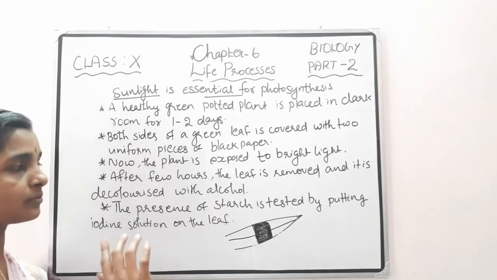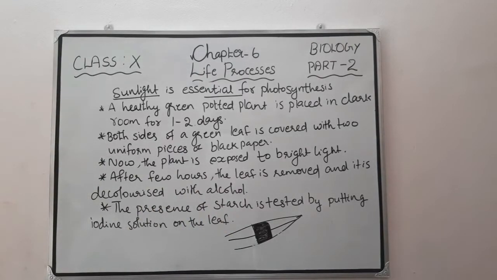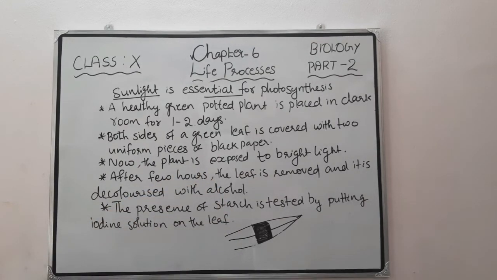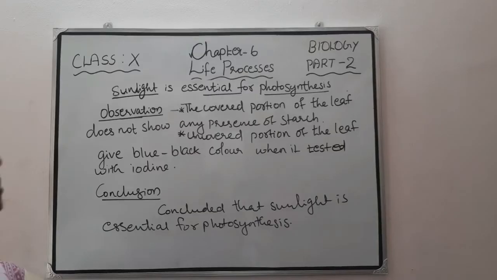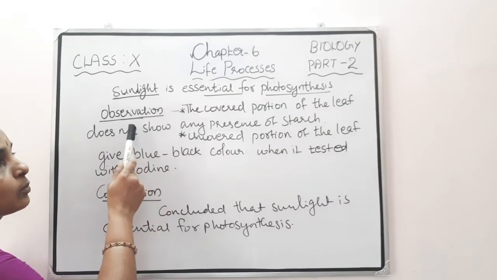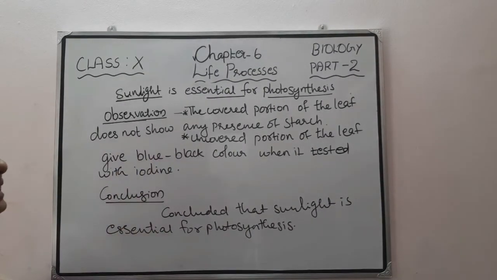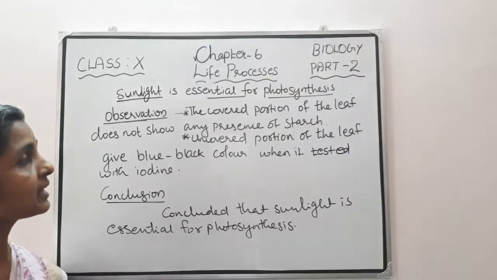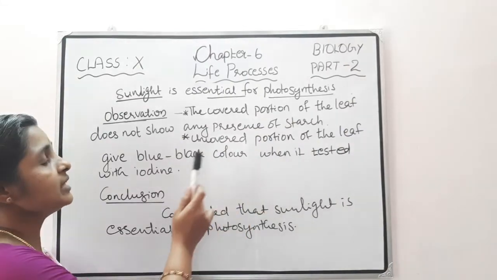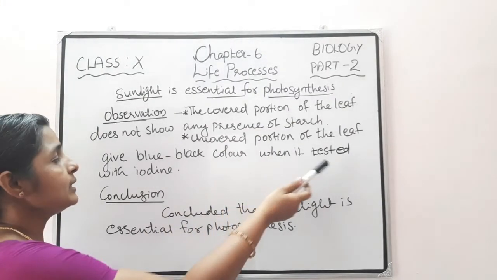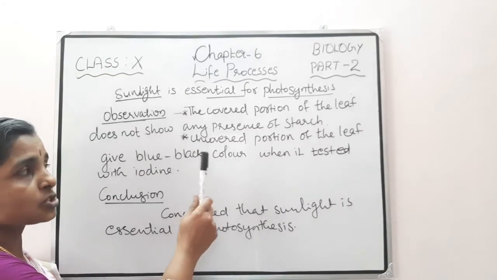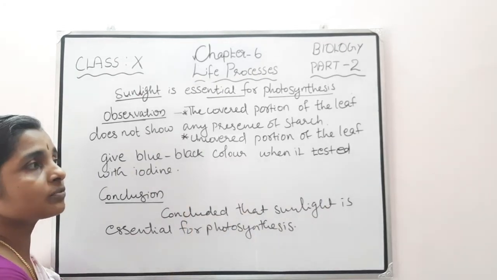You know that iodine solution is for testing the starch. Iodine solution is the suitable solution for testing starch. Now put the same leaf inside iodine solution. So what can we see? From this experiment, the observations are: the covered portion of the leaf does not show any presence of starch, and the uncovered portion of the leaf gives a blue-black color when tested with the iodine solution. So that uncovered portion of the leaf shows a blue-black color.